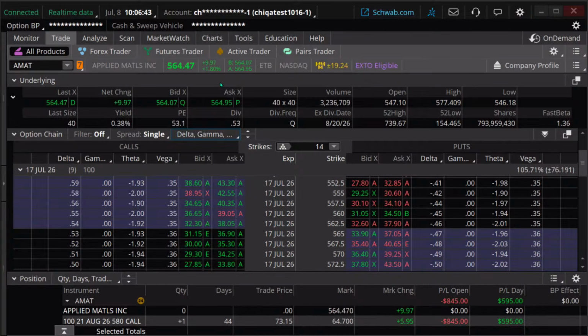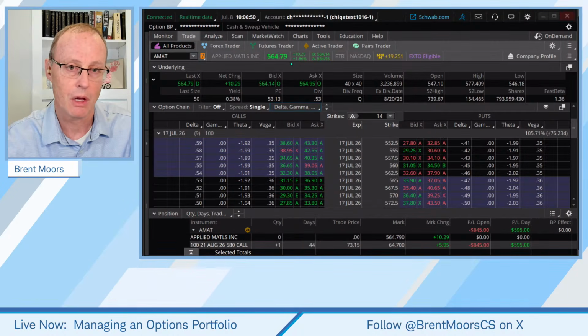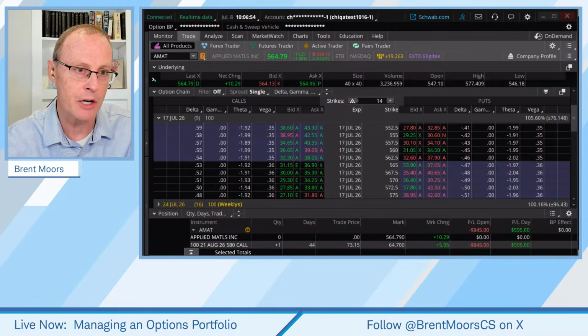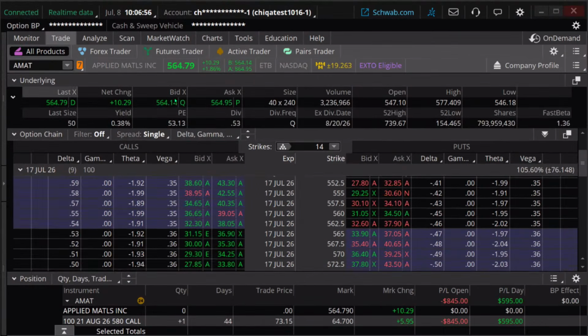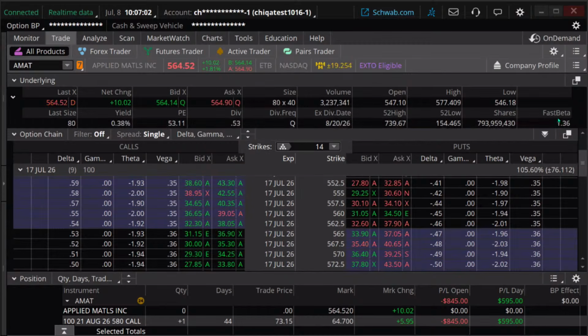So it's not an exact prediction of the future. If you're on the trade tab, you may have to open it up under the underlying with this little arrow right here. If you go here, it'll say beta or fast beta. Fast beta just looks back a year. Beta looks back 5 years if there's 5 years of data there.